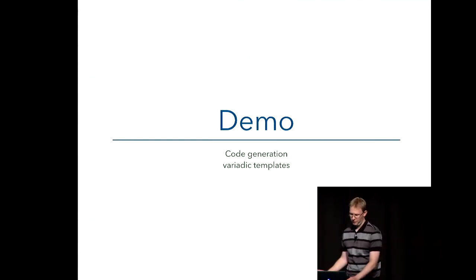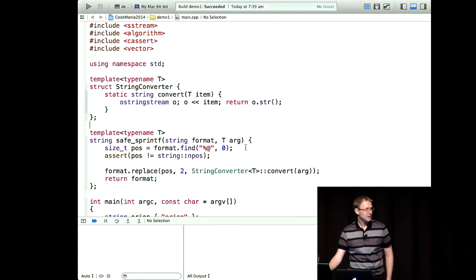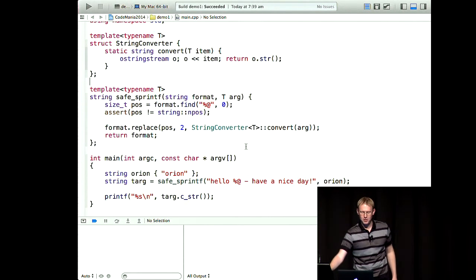So, I'm getting to our first demo. How's that for font size? Everyone all good with that? Yep. Cool. All right.